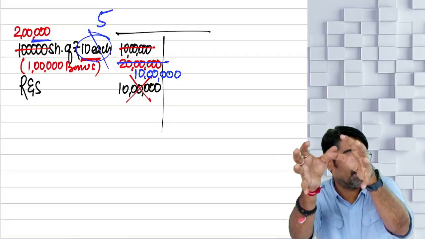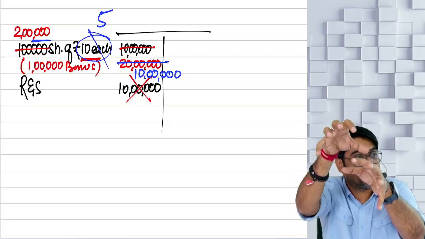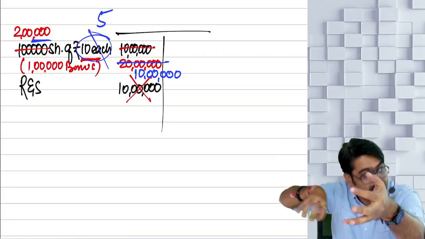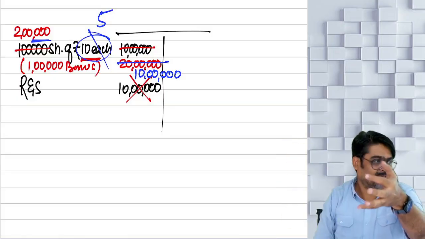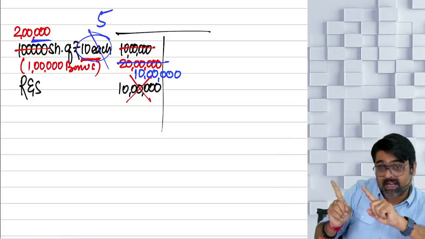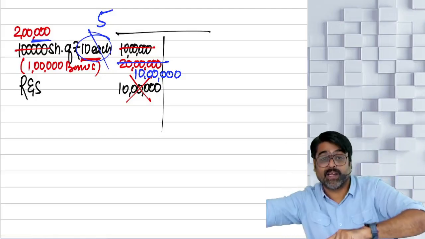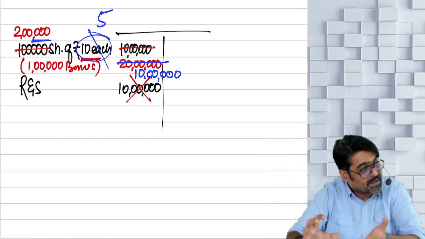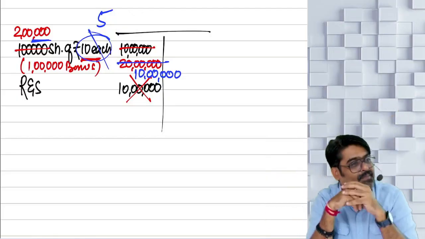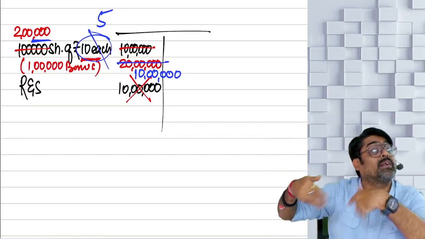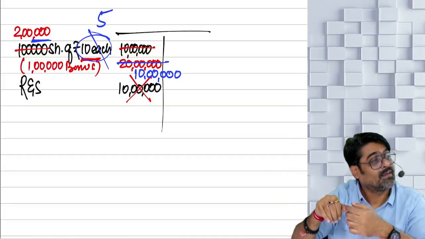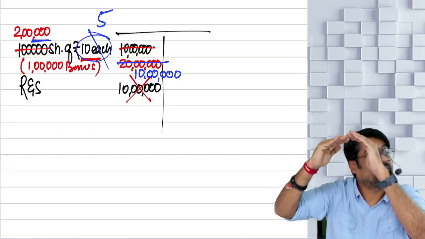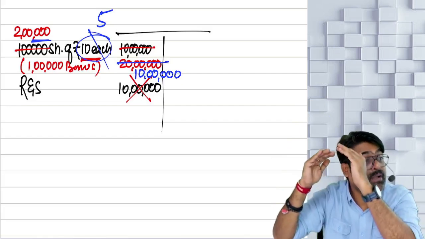Now from that capital, the 10 lakh reserve was there, no? That 10 lakh reserve I have to pay in the form of dividend. But I cannot directly pay from reserves to assets, reserves to cash bank. What I am doing? First I am converting that reserve into capital. Now where is that reserve? In the capital. How much? 10 lakh. So I have to reduce my capital by 10 lakh.